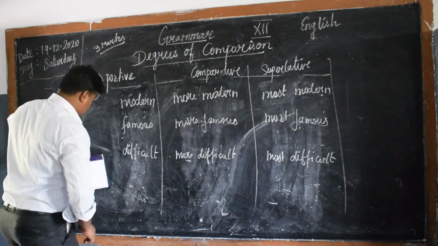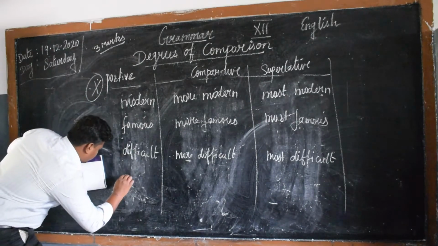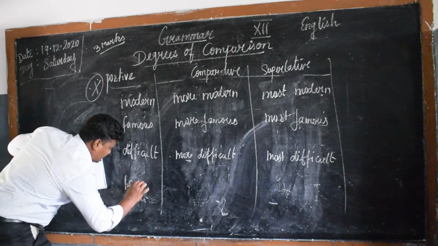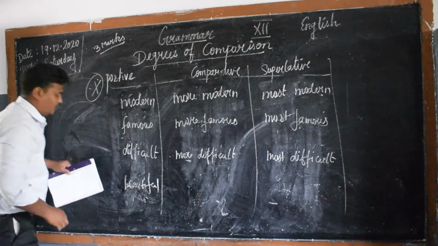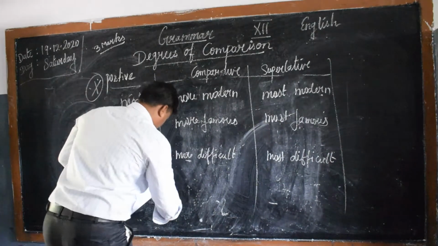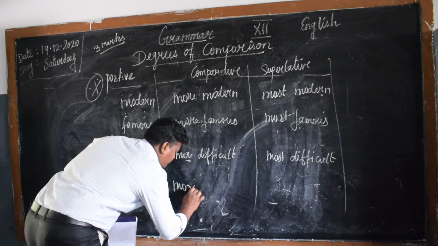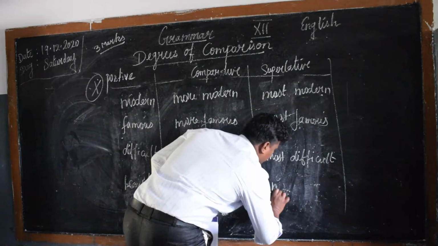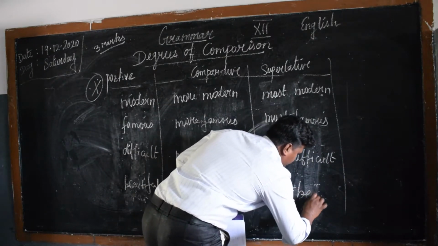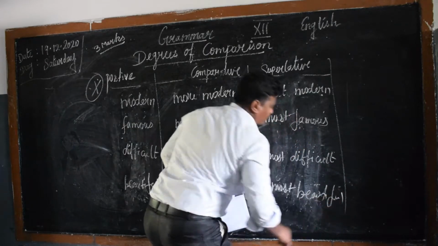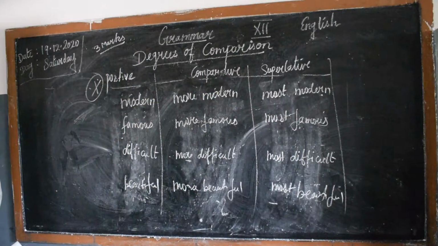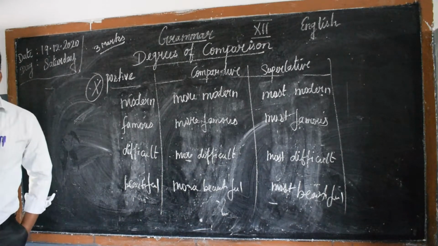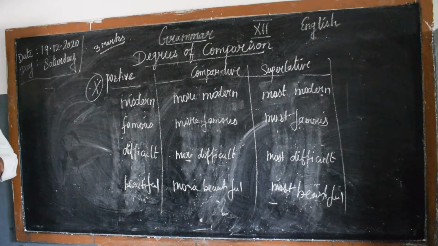Beautiful, more beautiful, most beautiful. Right, so we have to see the next type of examples, rules and regulations and transformation: how to transform from positive to negative, positive to comparative, and comparative to superlative also.